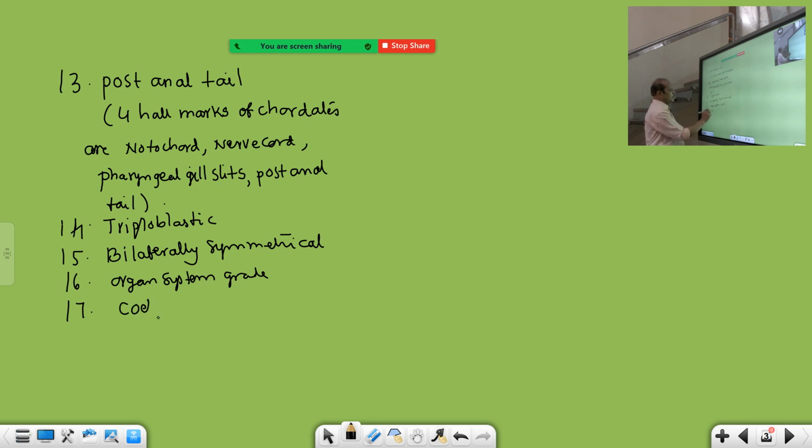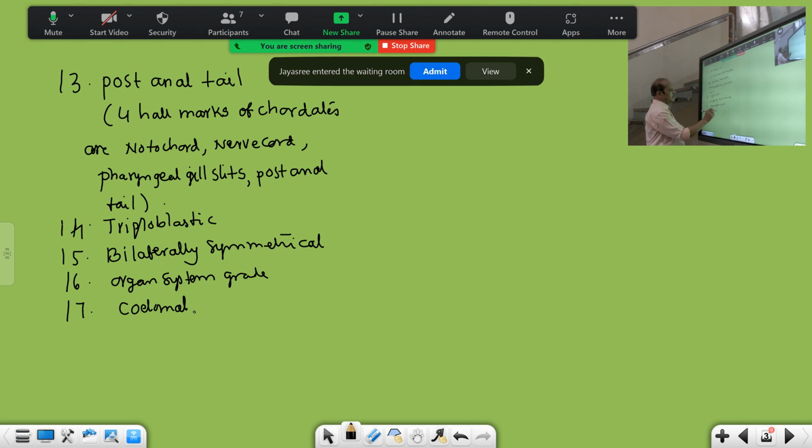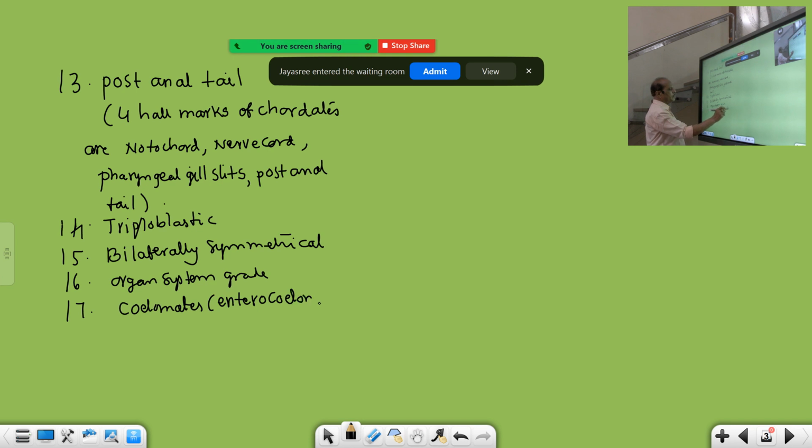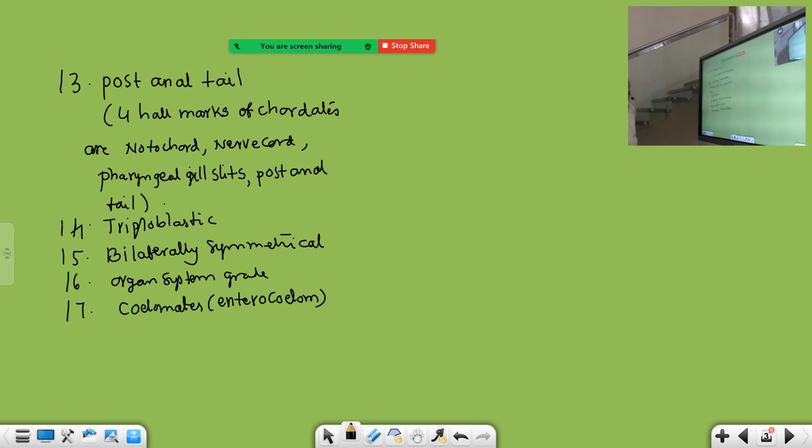And these are coelomate animals, eucoelomates. What type of eucoelom is present? Enterocoelom is the body cavity of chordates. So thus, these are the general characters of chordates. Besides that, another important point is metamerism. Metamerism is also exhibited by chordates.